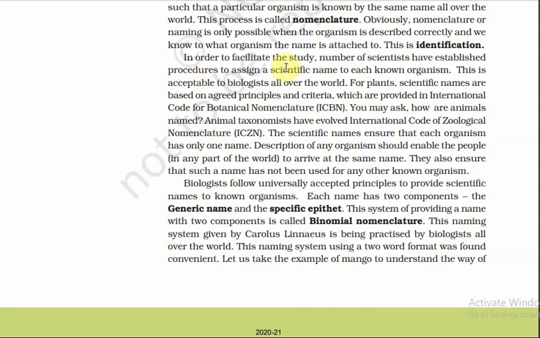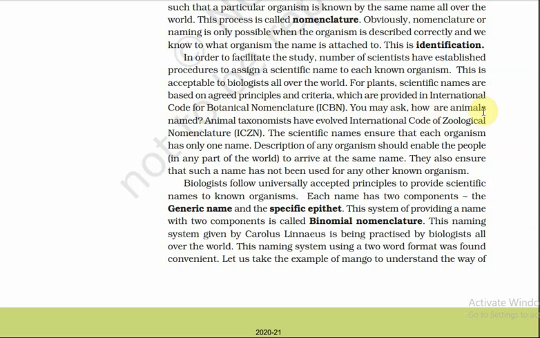In order to facilitate the study, a number of scientists have established procedures to assign a scientific name to each known organism. This is accepted by biologists all over the world. For plants, scientific names are based on agreed principles and criteria, which are provided in the International Code for Botanical Nomenclature (ICBN).